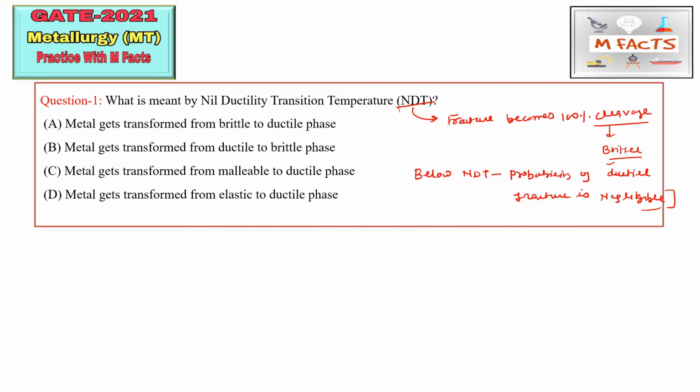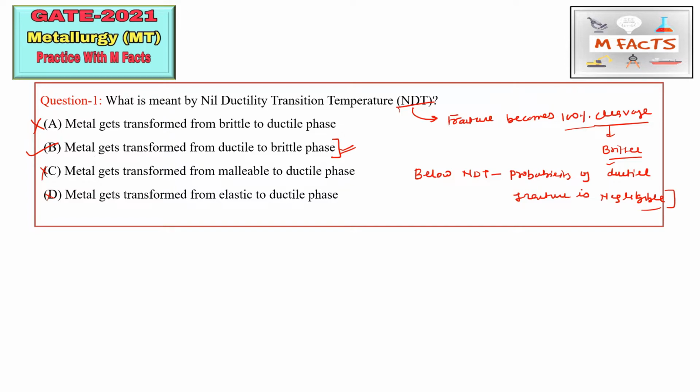Here they have given four options. The option that the metal gets transformed from brittle to ductile phase is basically wrong, because I already told you that this is the point where the fracture becomes 100% cleavage, meaning brittle. The metal gets transformed from ductile to brittle phase at this temperature. So this B part, that the metal gets transformed from ductile to brittle phase, is the correct answer for this question, and the other options are wrong.